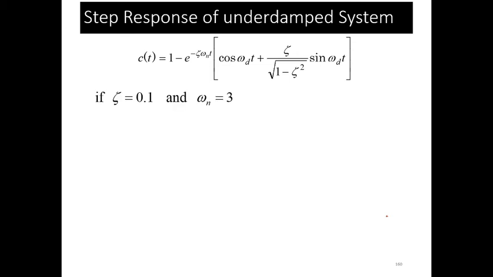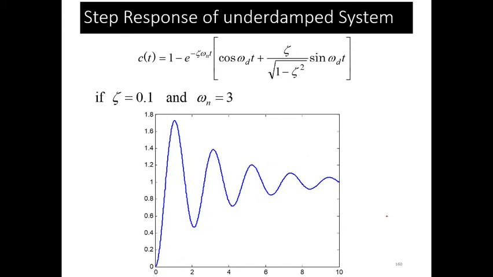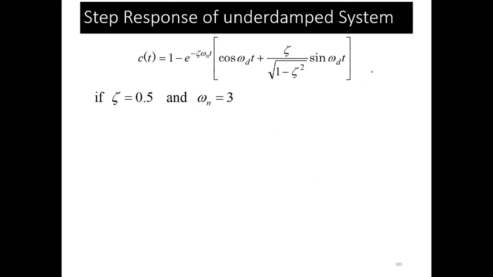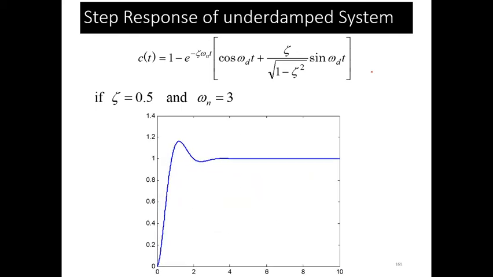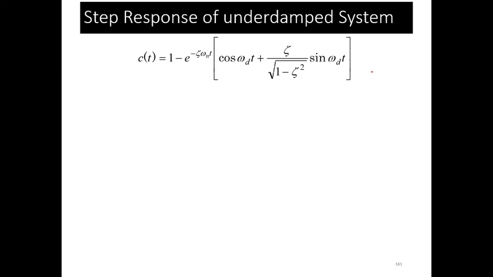So this is the response of the system. Okay, so you can see here if zeta is equal to 0.1 and omega n is equal to 3, you can simulate this in MATLAB. Yes or no? You can draw such a system in MATLAB. Okay, so when zeta is equal to 0.5 and omega n equals 3, you can see the system response like this one. So what happened?